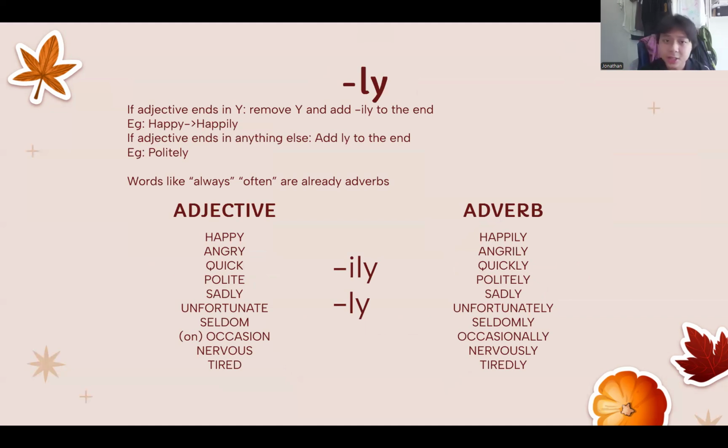If the adjective ends in anything else, like quick or unfortunate, all you gotta do is add ly to the end. No i, just ly. So polite becomes politely. So here are some examples of how you can turn an adjective into an adverb. You can remember this because adverbs are adjective verbs.